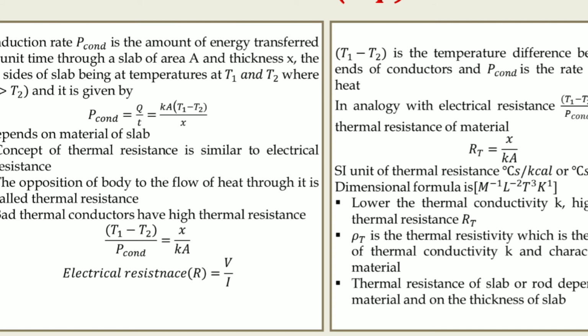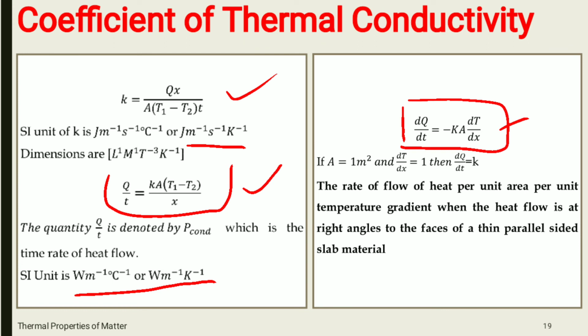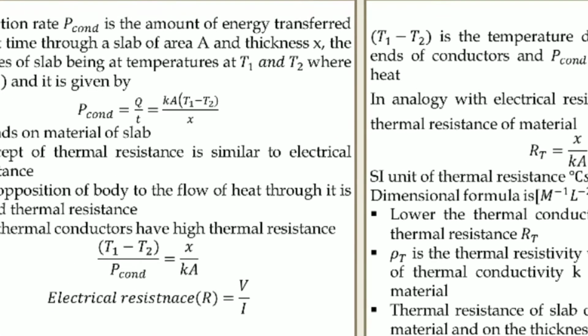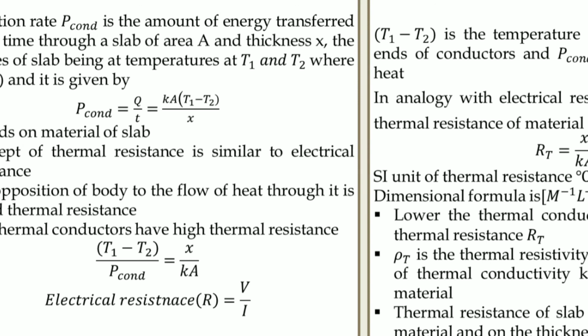It is given by, as you have seen before, P conduct, that is Q divided by T, equal to K A (T1 minus T2) divided by X.